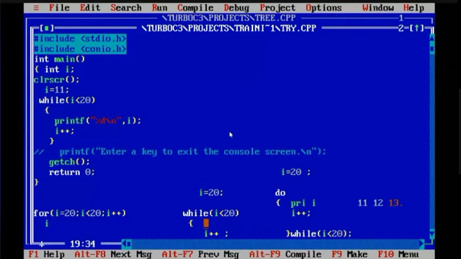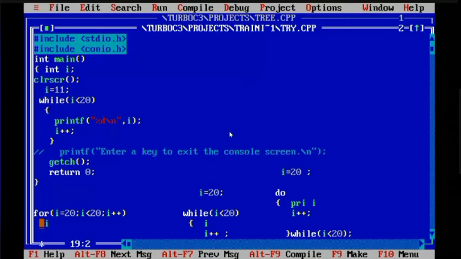In this case also, here I am printing the value of I. In this case also printing the value of I. So can you tell me the difference between these three? What will be the output of the first program if I print I, with I equals 20, I less than 20, I plus plus? Nothing will be executed. Nothing will be printed. Did all of us understand that?